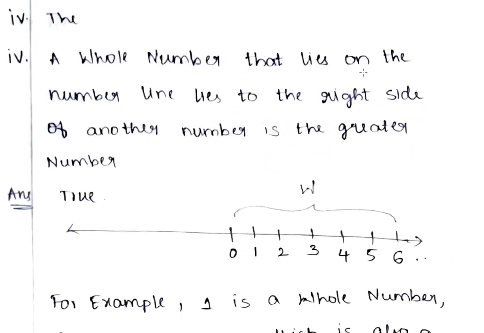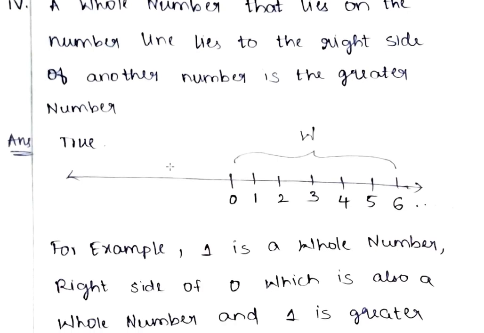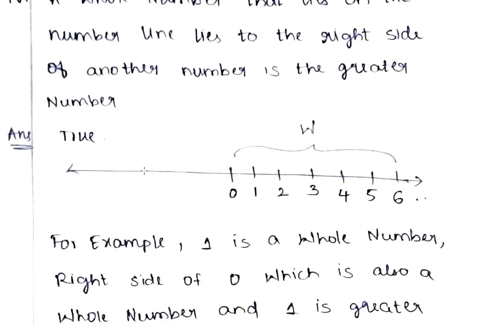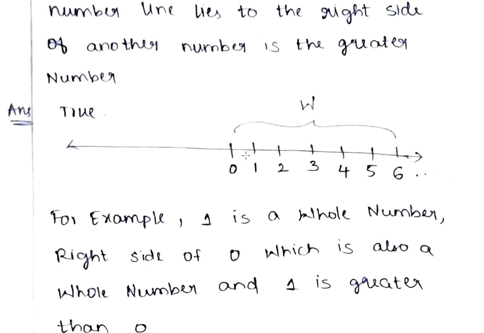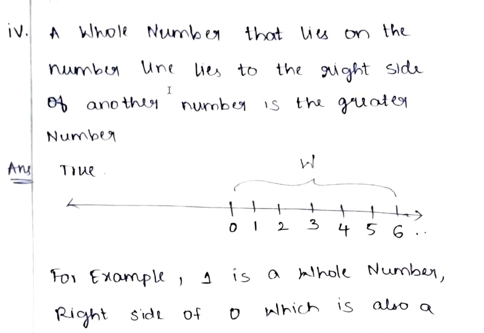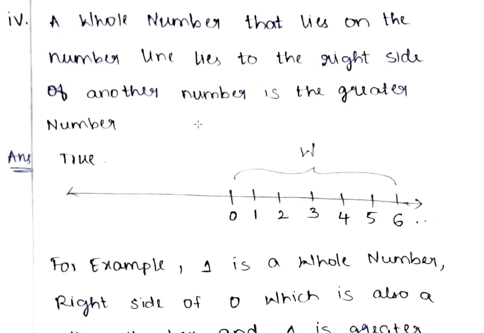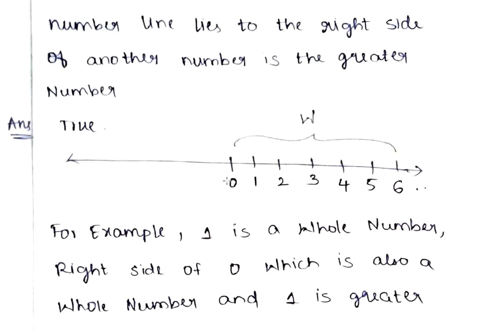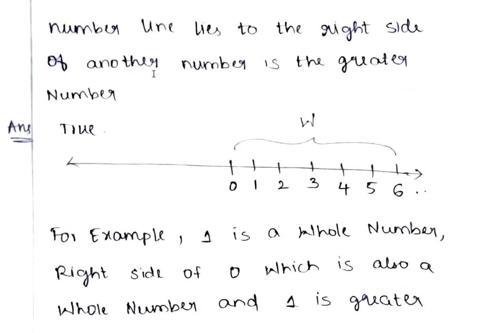Next bit is: a whole number that lies on the number line to the right side of another number is the greater number. If we draw a number line, this statement becomes true. Right side of 0 will be 1, which is greater than 0, and right side of 1 will be 2, which is greater than 1. Right side of 2 will be 3, which is greater than 2. So this statement becomes true.